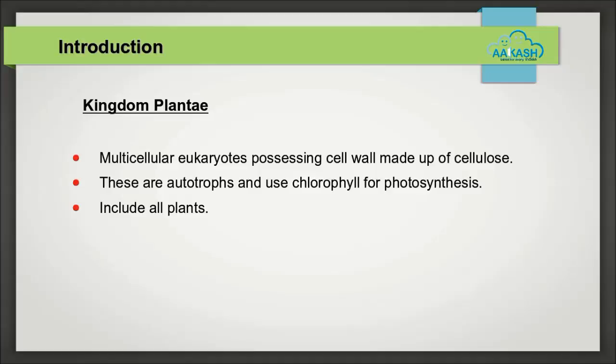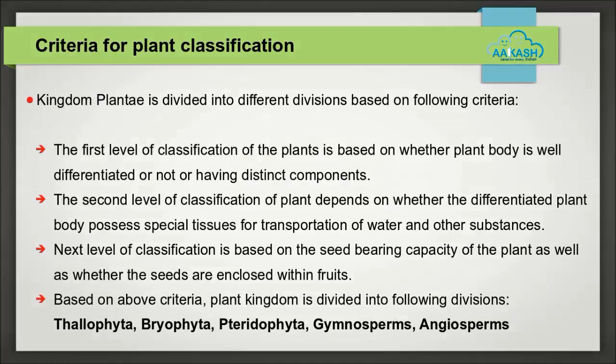Kingdom Plantae. These are multicellular eukaryotes possessing a cell wall made up of cellulose. These are autotrophs and use chlorophyll for photosynthesis. All plants are included in this kingdom.